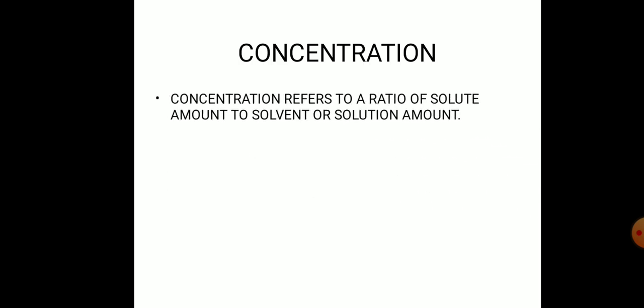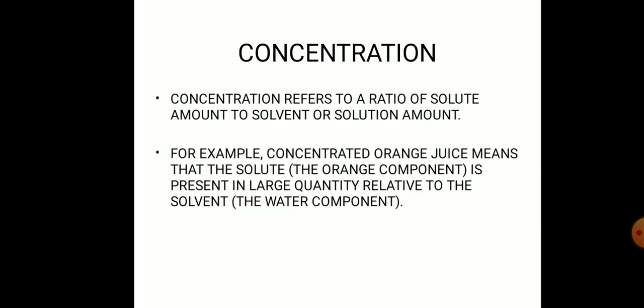Next is concentration. The concentration refers to a ratio of solute amount to solvent or solution amount. For example, in orange juice the solute is the orange component, and the water compound is present in a large quantity as the solvent. So the orange juice is the solute and water is the solvent.